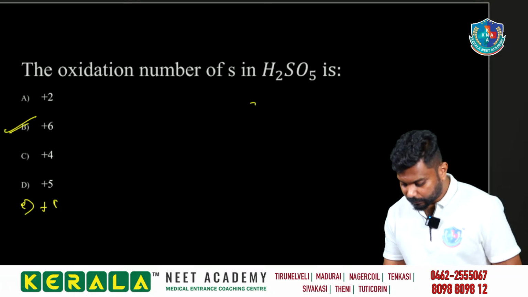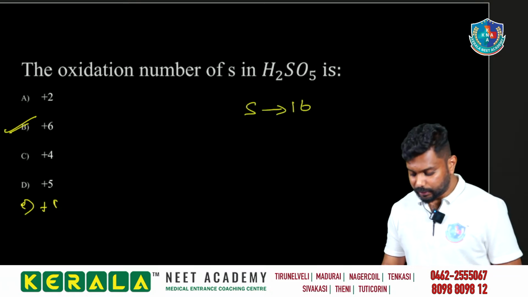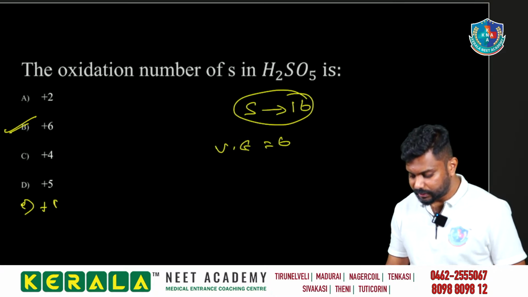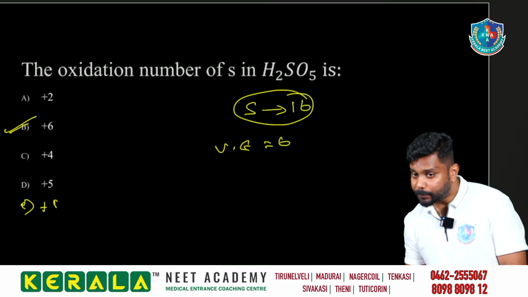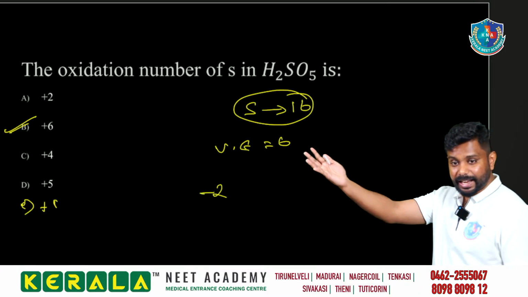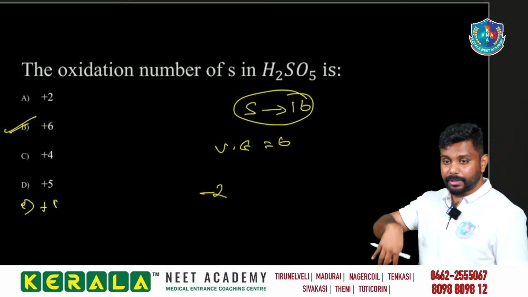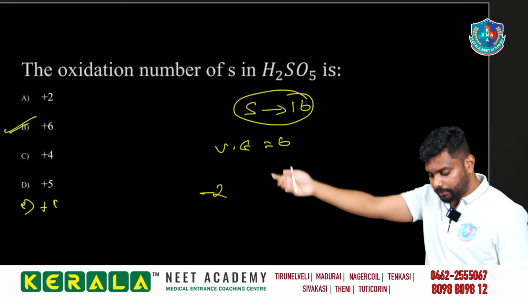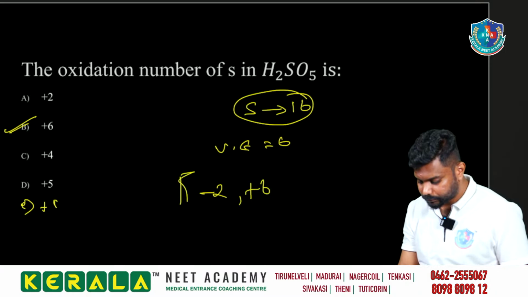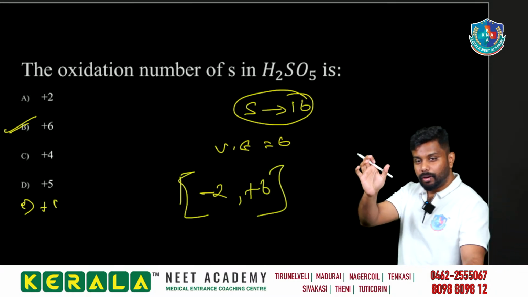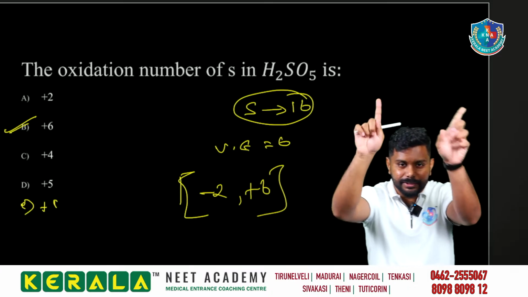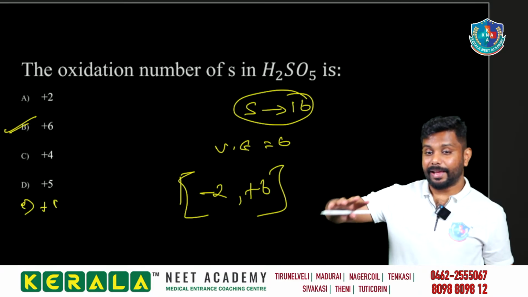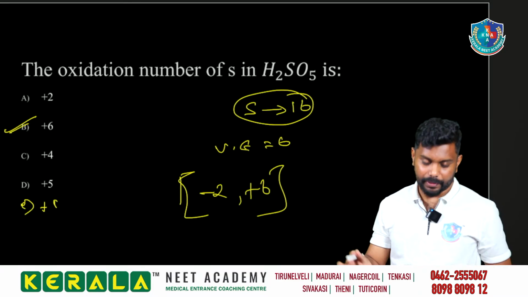So sulfur we know that it is in the 16th group, right? 16th group means it is having the valence electron 6. So valence electron எவ்வளவு வருது? 6 தான் வருது. Which means it can accept 2 electrons, -2. It can accept to have an octet. Why we are donating or accepting electrons? To have a stable structure, right? So அதனால 2 வாங்கலாம் or 6 கொடுக்கலாம். So -2 or +6. This is the oxidation number limit for the sulfur. Closed interval -2 to +6. So sulfur can have maximum +6 oxidation. So adala namakku +6 direct mention pannalam.